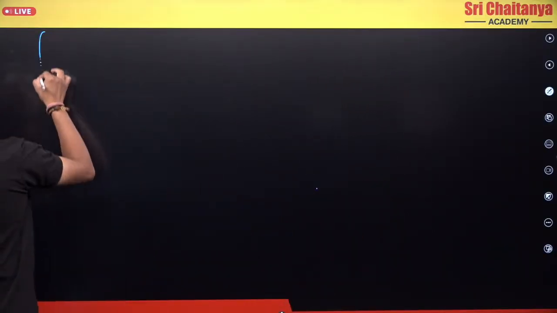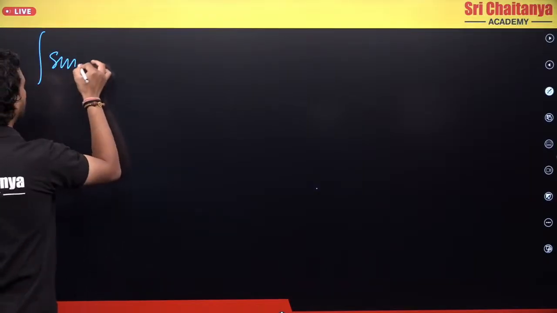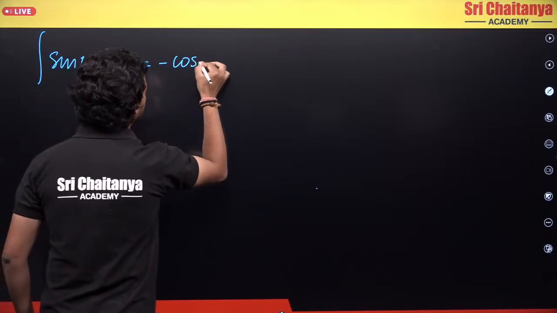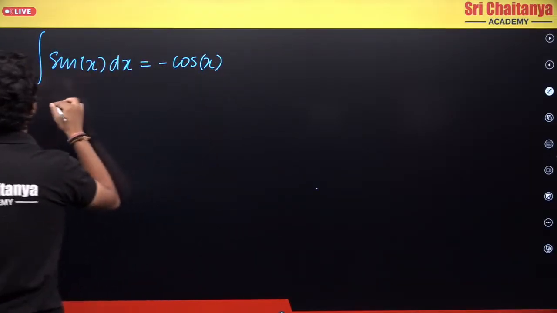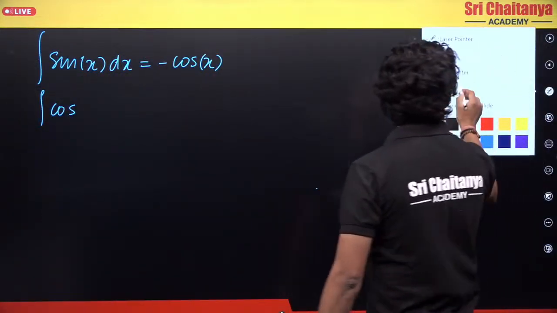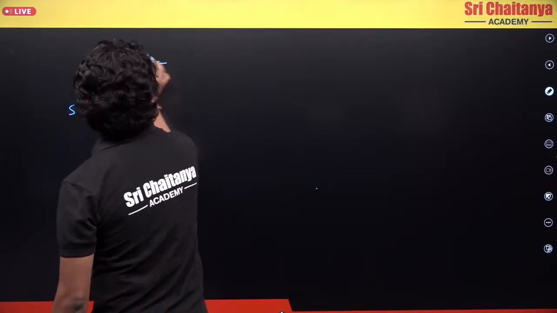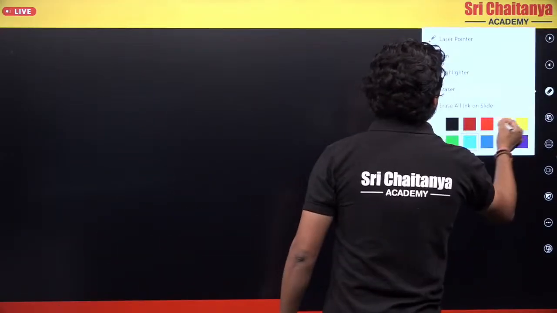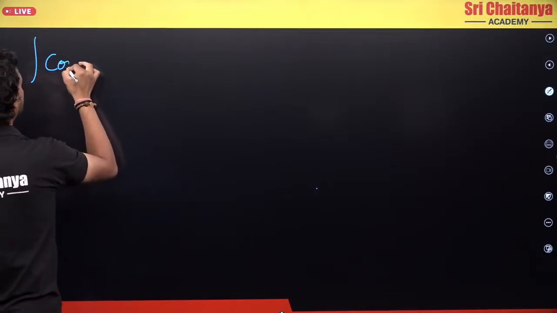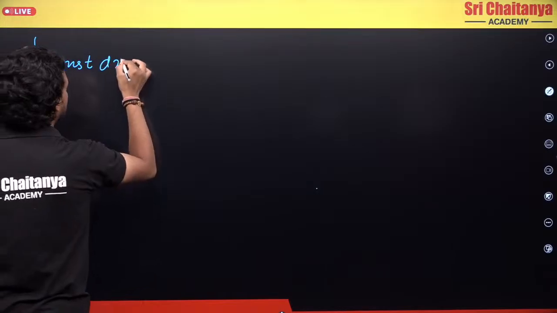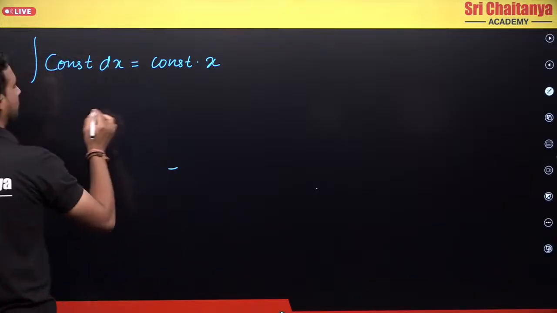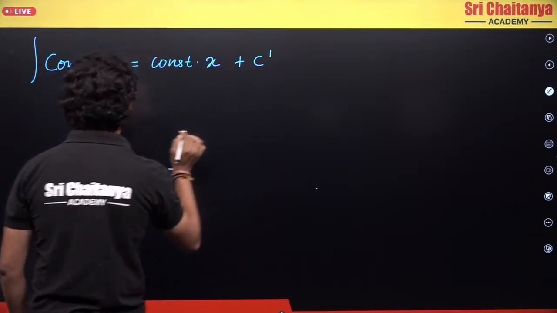Let's start with the basic ones first. The first formula is integration of a constant. Integration of a constant is equal to the constant multiplied by x, plus some new constant c dash.